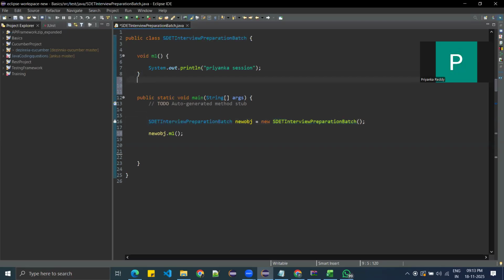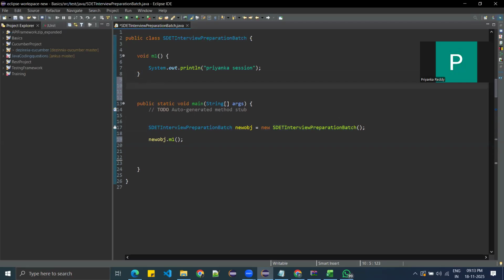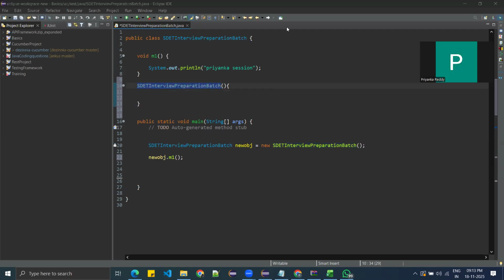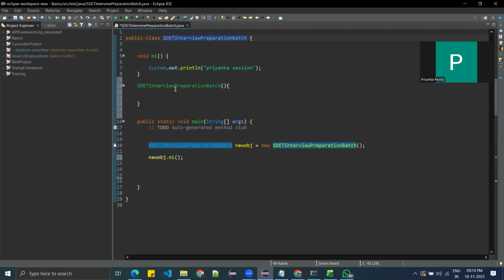So there are three rules in a constructor. First rule is constructor name and class name should be the same. So my class name is this one. That is the reason I am creating the constructor also with this name. Constructor name and class name should be the same.